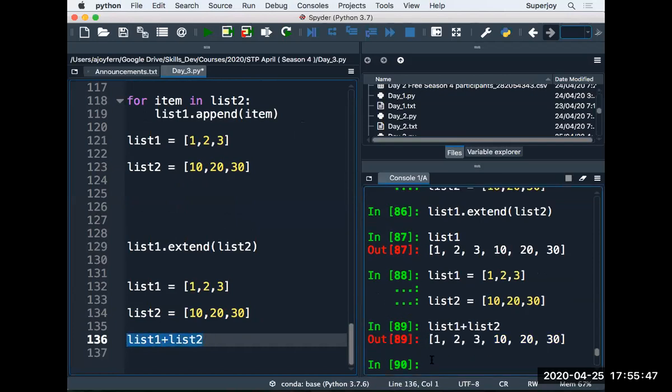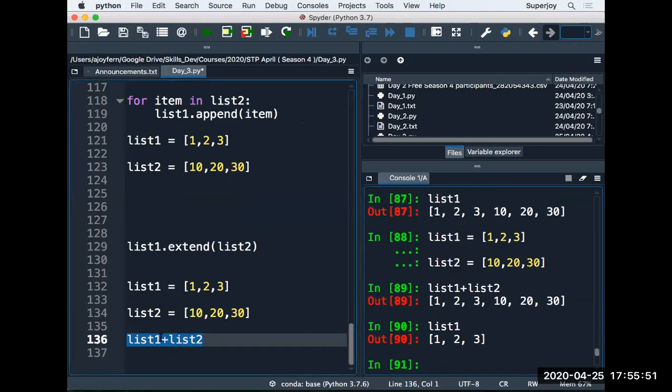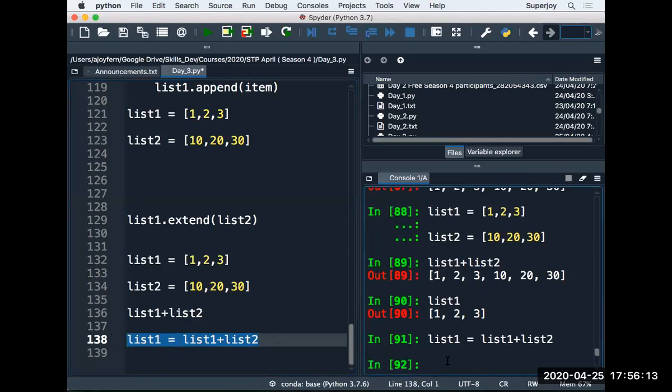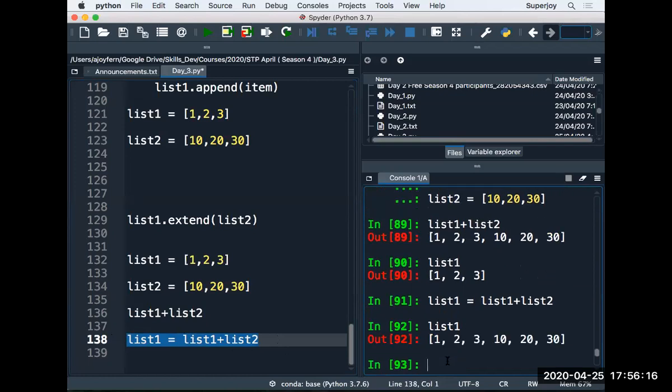We got the output, but there is no change in list 1. The concatenation is only giving us the output and the display. There is no change in list 1. If I want to make the changes in list 1, I have to write something like that. List 1 should be equal to list 1 plus list 2. And now the output of concatenation is actually assigned to list 1, and now list 1 will have this.